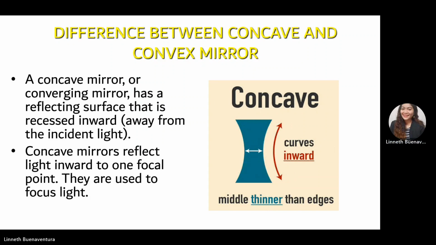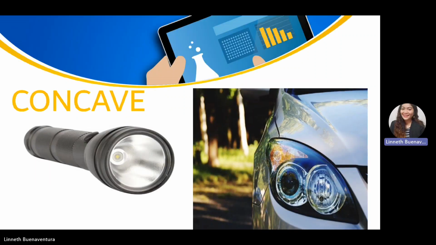Concave mirror, or converging mirror, has a reflecting surface that is recessed inward, away from the incident light. That's why its middle part is thinner compared to the edges. So a concave mirror reflects light inward on the focal point. So they are used to focus light.